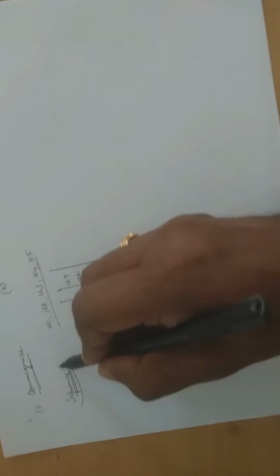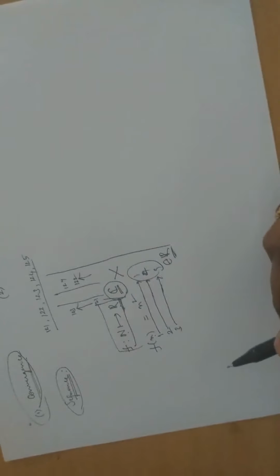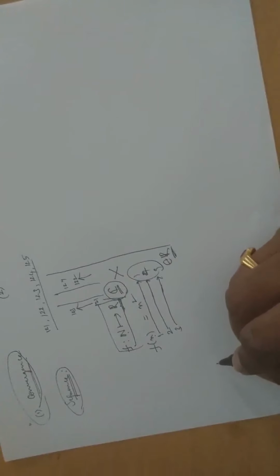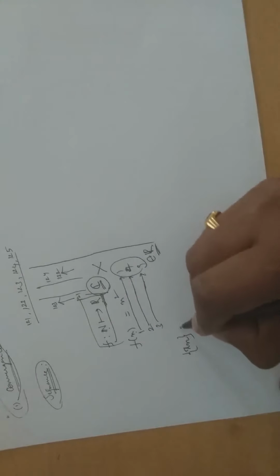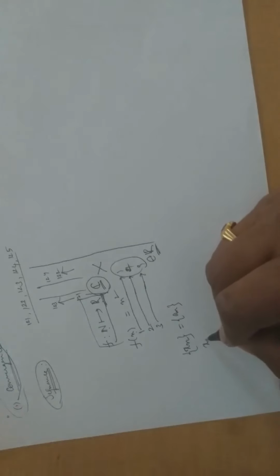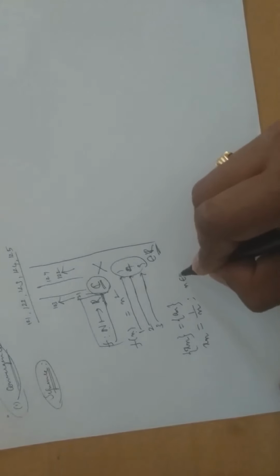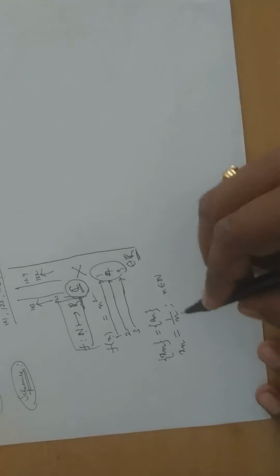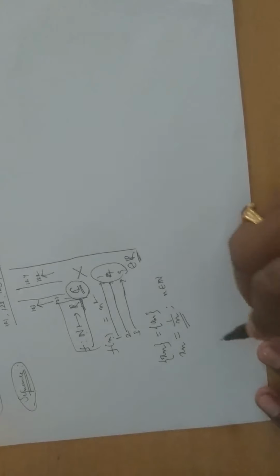Then we say that a sequence is convergent. We will discuss these things in detail, but for the time being, I want to explain what exactly this convergence is all about. So, let me consider an example. Sequences are usually denoted by the symbol xn or an. I will consider a sequence xn equal to 1 by n, where n is a natural number. How will this behave? What is the nature of this sequence?